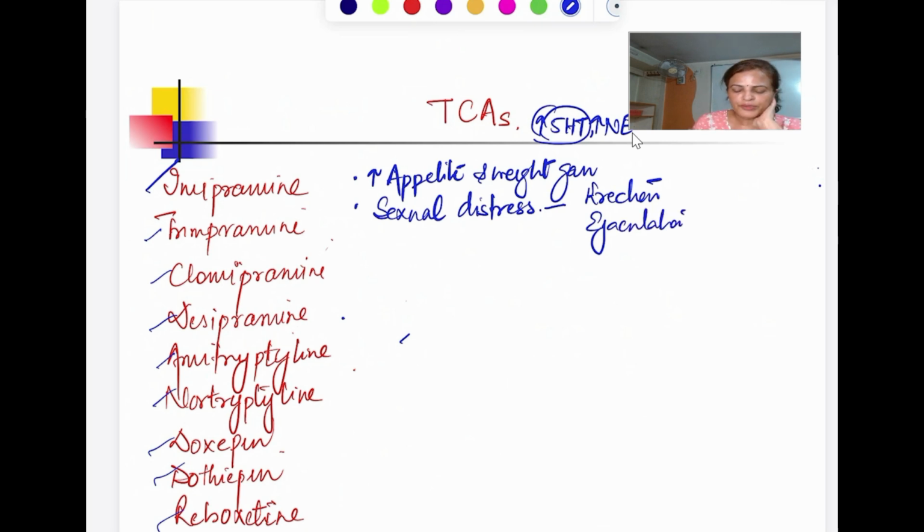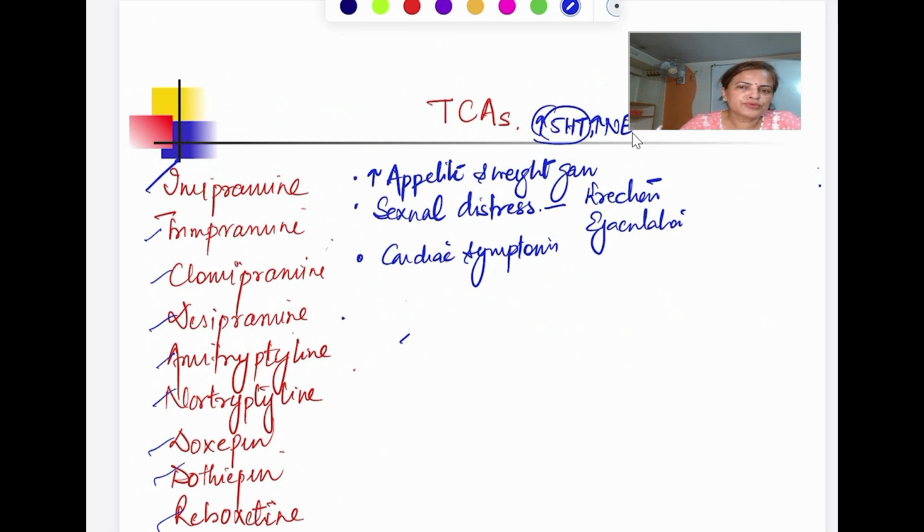Okay. Now because of increased norepinephrine, what will happen? It can cause the cardiac symptoms. So cardiac patient को, we will try not to put the patient on TCA for the antidepressant. Okay. Now what are the other important properties of this group of drug?